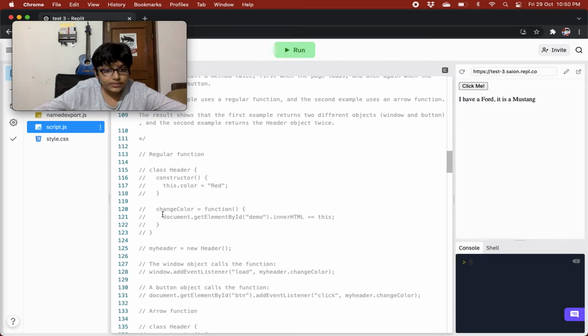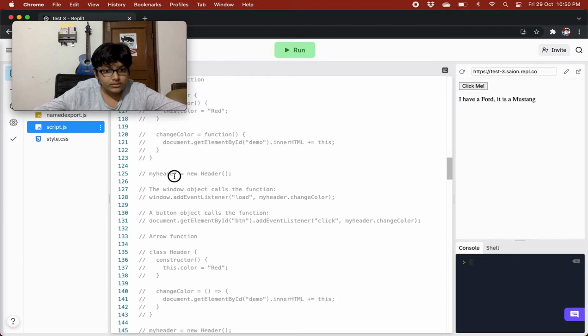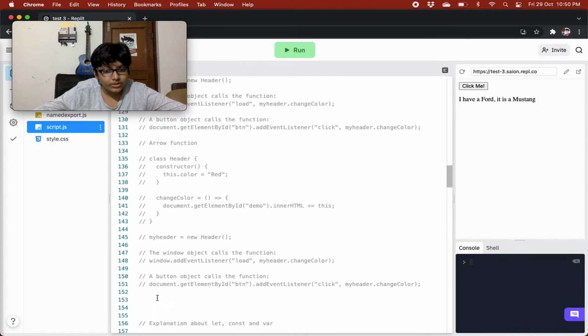So let's see. Over here we'll see with the regular function. I just have to select this till the regular function is going on.